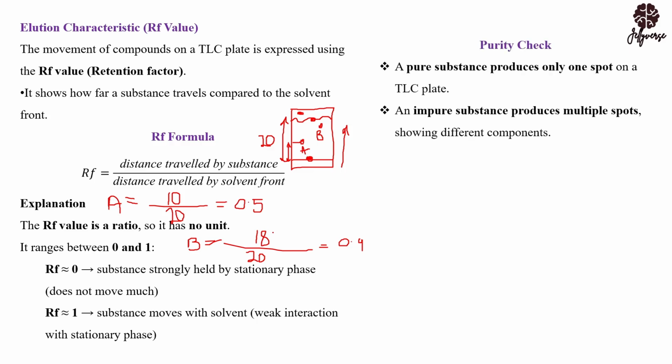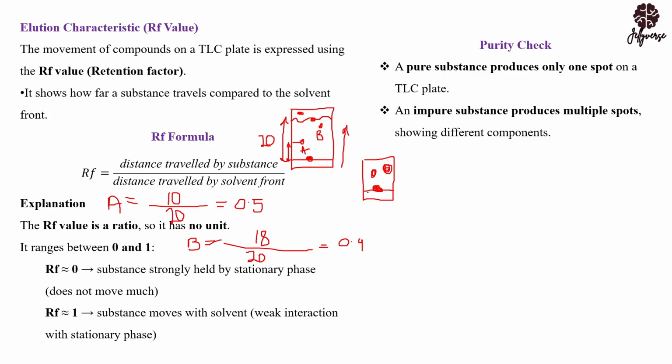Now the purity check, I've already described it to you. If this is your TLC plate, and you make your line and you perform your chromatographic experiment, the moment you start having more than one component there, you start seeing red color and blue color somewhere, it means that the substance is not pure. The ink that you're having here is not pure. It's not made up of only one thing. It's made up of different components.